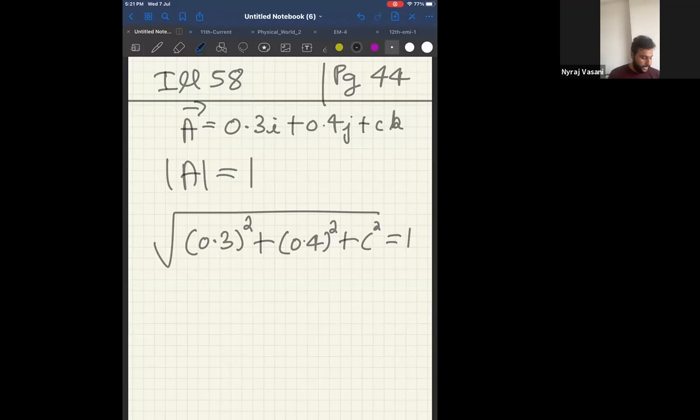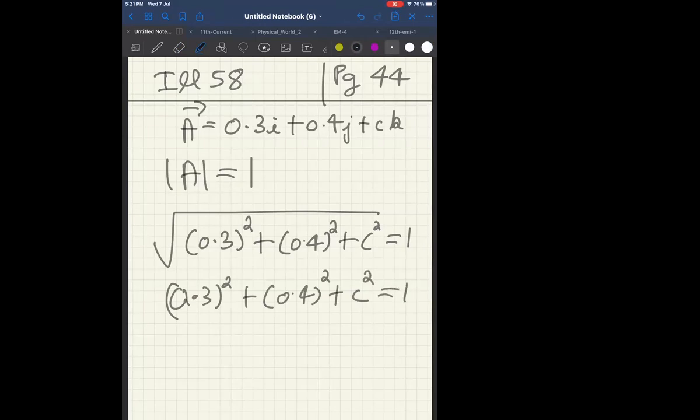Okay. Now, before that, what I'll do is I will square both sides. If I square both sides, can I say the left hand side will become 0.3 square plus 0.4 square plus c square equal to 1 square. 1 square is 1 itself.